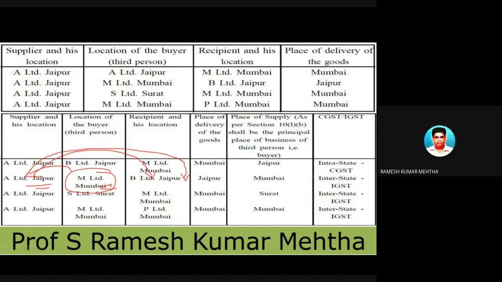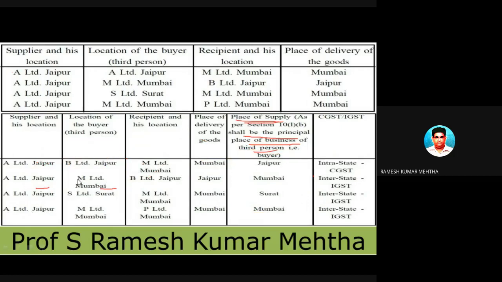So I told you the answer: the third person who is giving instruction, that is the place of supply. So the place of supply as per instruction, as per section 10 subsection 1 subsection B, shall be the principal place of business of the third person. This is the third person. So look at this. This is the third person. Third person का आंसर ही इधर देखो, ये जो आंसर है ये सब आंसर्स इधर ही है. Okay, hope you understood this.